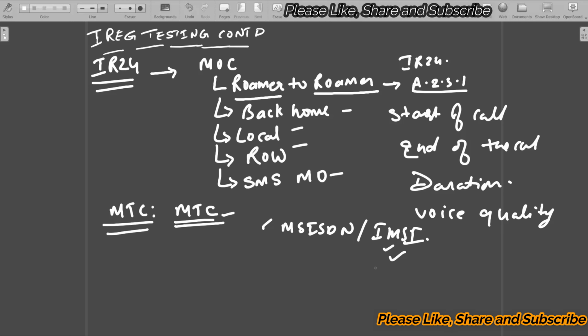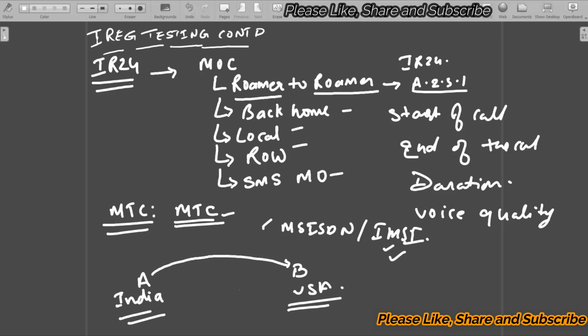So whenever an engineer performs testing, he makes sure that all this information is recorded in the test case template, and once it is completed, he shares it with the respective operator. Now let's say we have discussed that the subscriber from A is going to B area. We had seen an example like from India, where one of the subscribers is moving to the USA and trying to use the network.